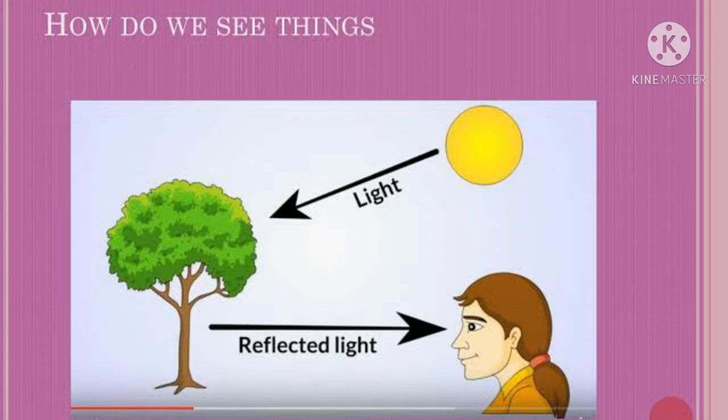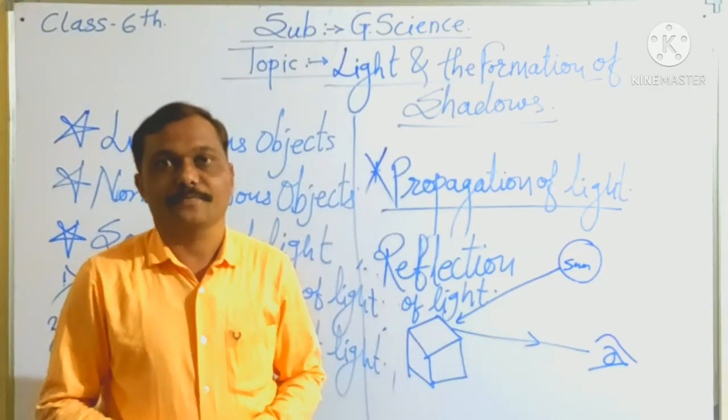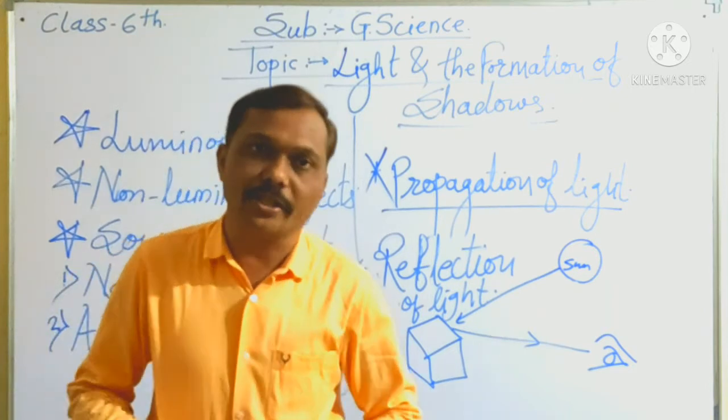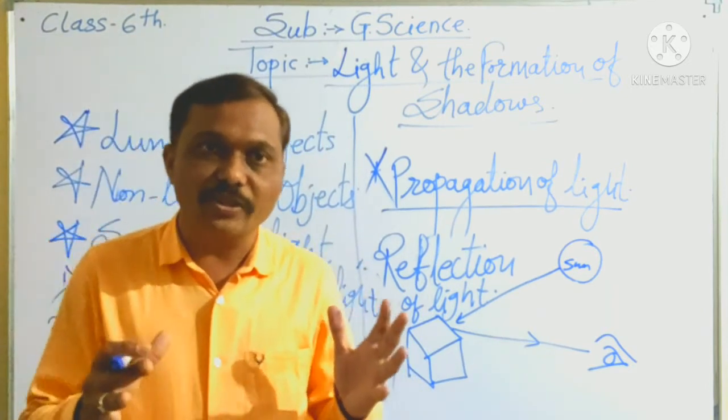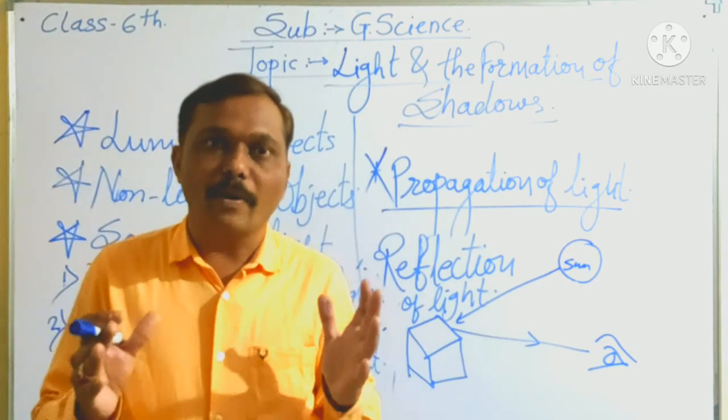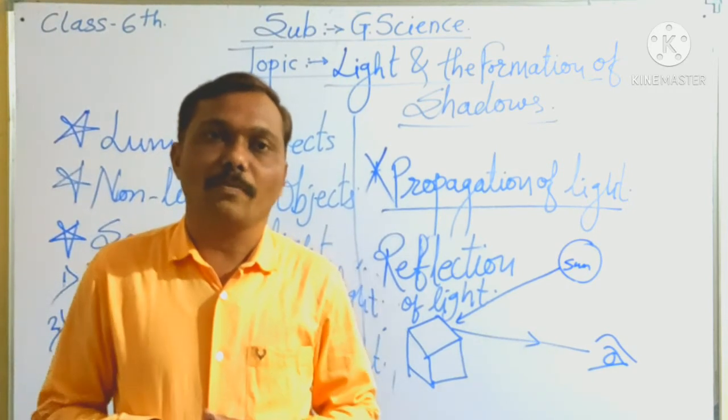We can see an object when these reflected rays enter our eyes. So there are so many things present in our surroundings that we can see by the reflection of light.